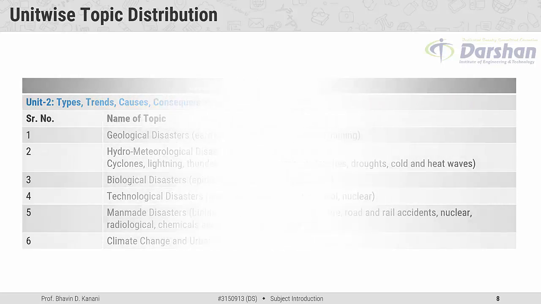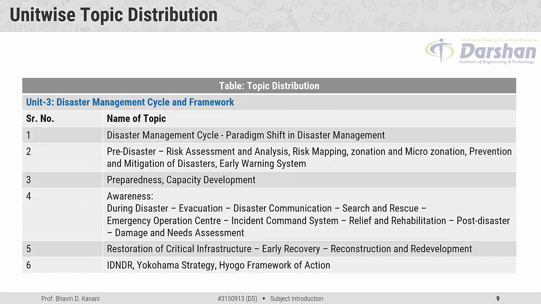Again move further. The unit number 3 title is disaster management cycle and framework. The first major topic is disaster management cycle, paradigm shift in disaster management. Second major topic is based on pre-disaster, which includes risk assessment and analysis, risk mapping, zonation and microzonation, prevention and mitigation of disasters, and early warning system.